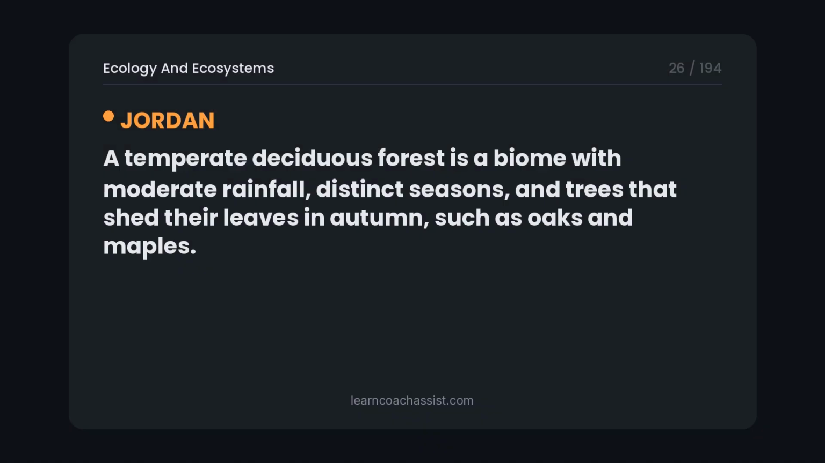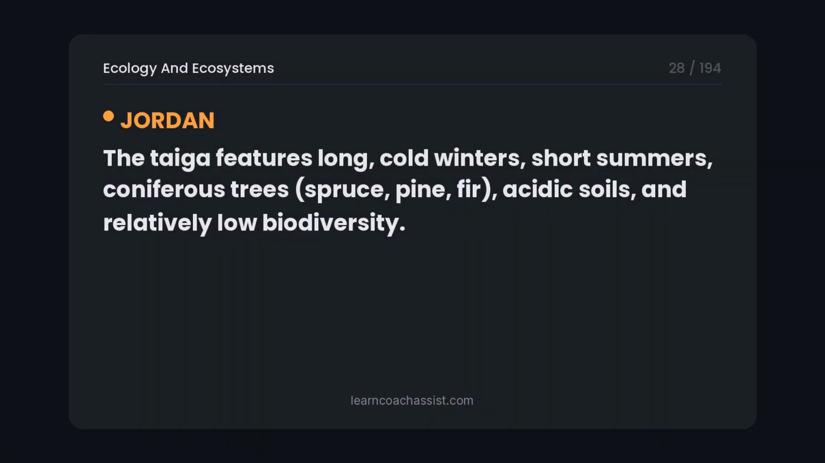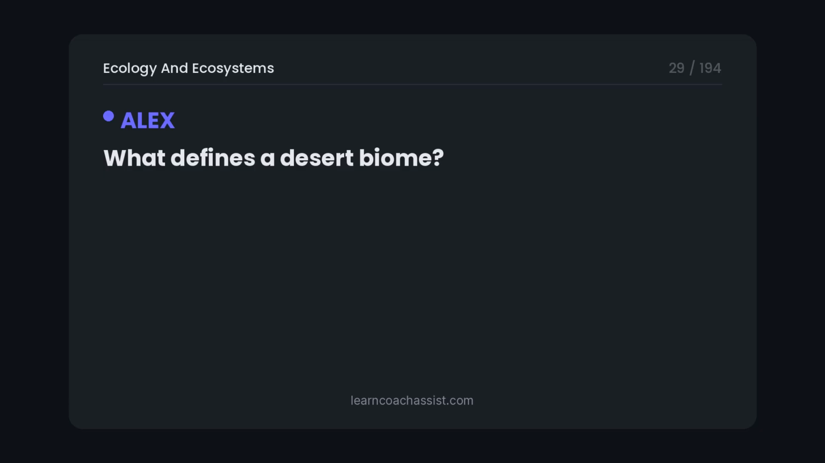A temperate deciduous forest is a biome with moderate rainfall, distinct seasons, and trees that shed their leaves in autumn, such as oaks and maples. What characterizes the taiga, boreal forest, biome? The taiga features long, cold winters, short summers, coniferous trees, spruce, pine, fir, acidic soils, and relatively low biodiversity. What defines a desert biome?